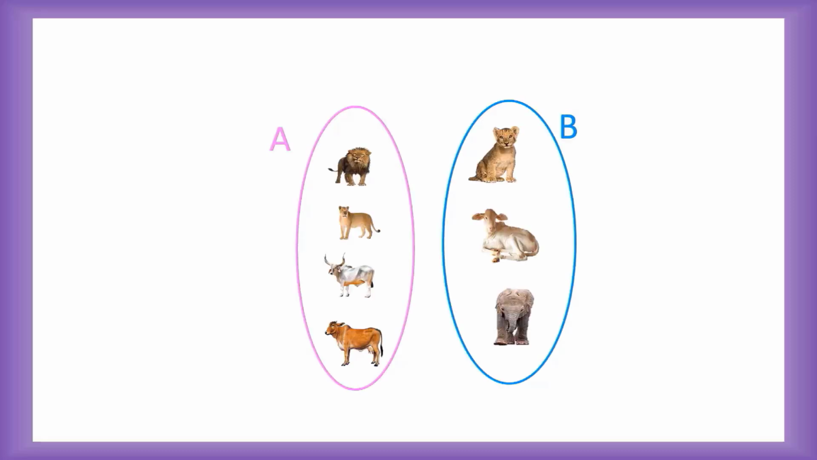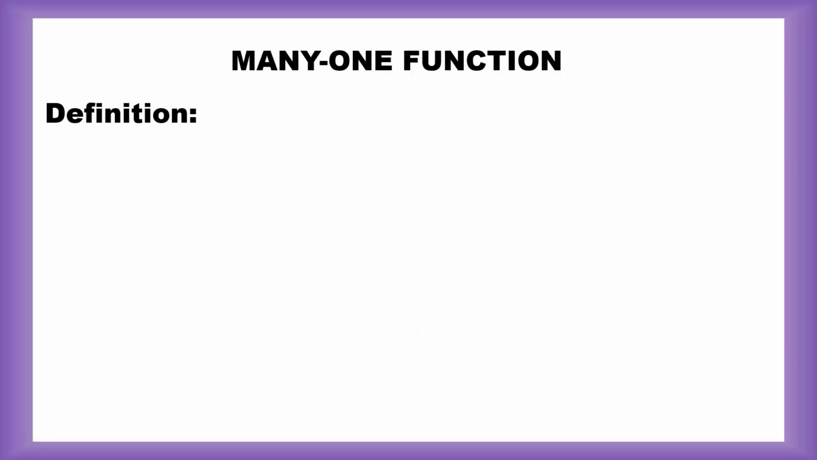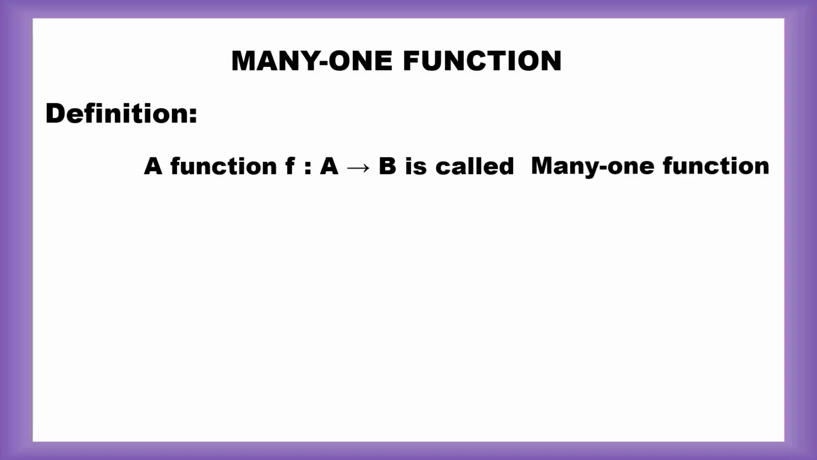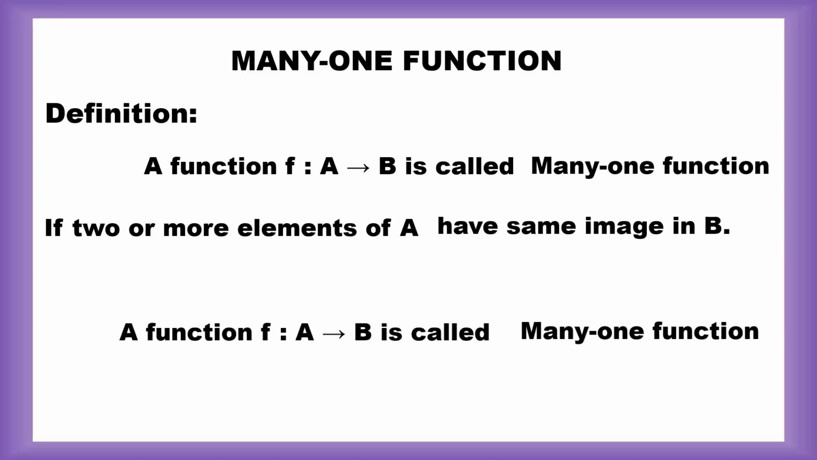Let's consider these two sets A and B. More than one element of A has the same image in B, so it is a many-one function. Definition of many-one function: a function f from A to B is called many-one if two or more elements of A have the same image in B. A function f from A to B is called many-one if it is not one-one.